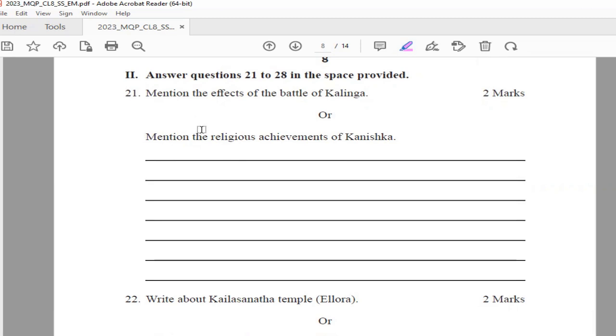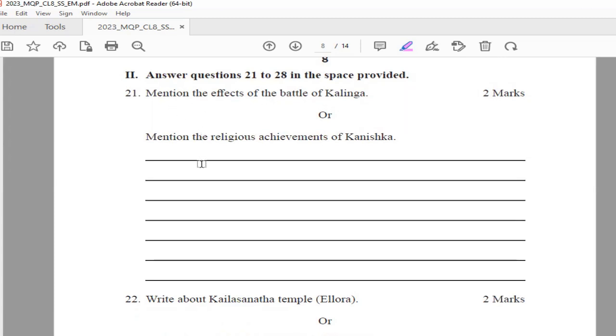So now here let us discuss both the answers. I will say already the few points of each answer. You can note it down. The question is, mention the effects of the Battle of Kalinga. Okay, so let's see the answer for this.